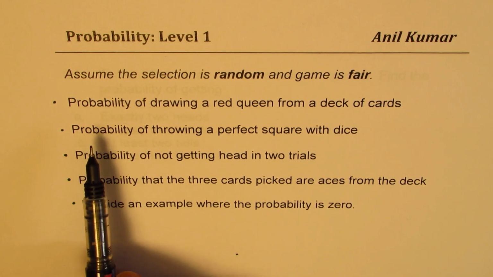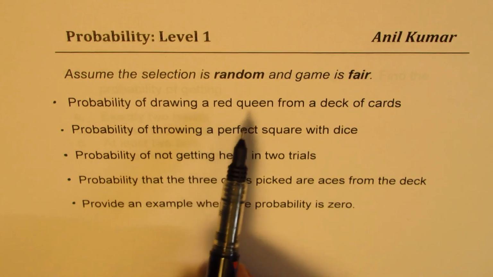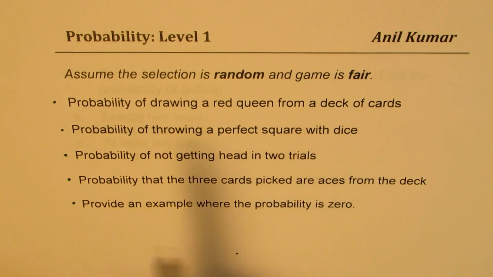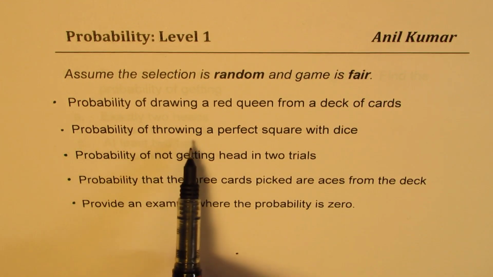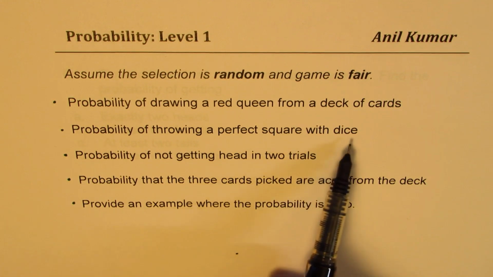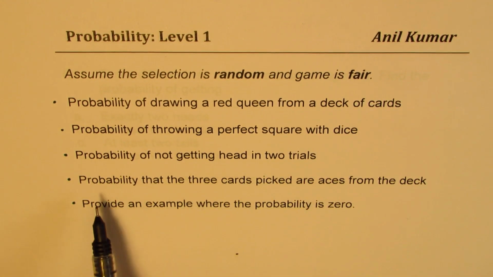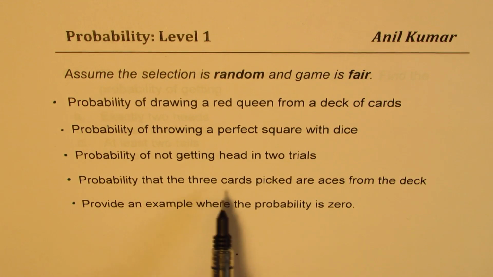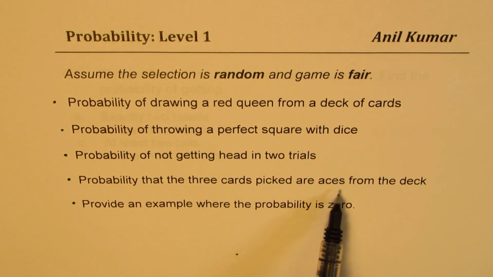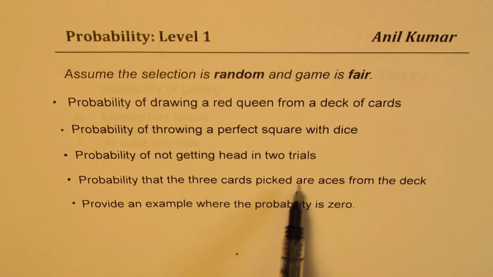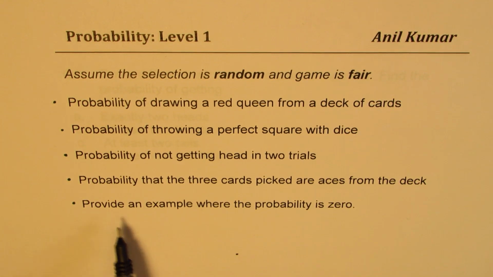Question number 1. Probability of drawing a red queen from a deck of cards. Probability of throwing a perfect square with dice. Probability of not getting head in 2 trials. Probability that the 3 cards picked are aces from the deck, so simultaneously picked, right? Provide an example where probability is 0.